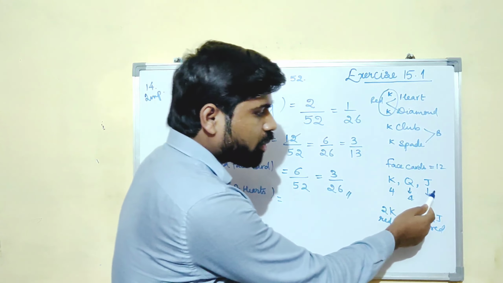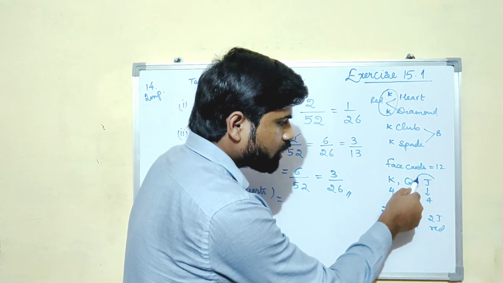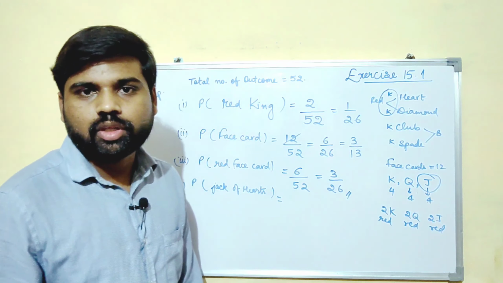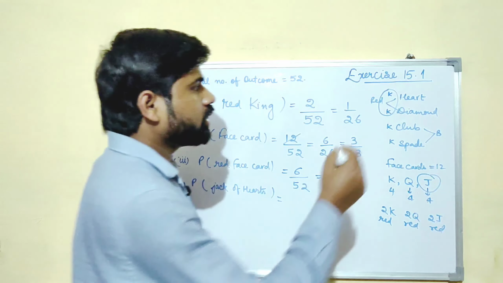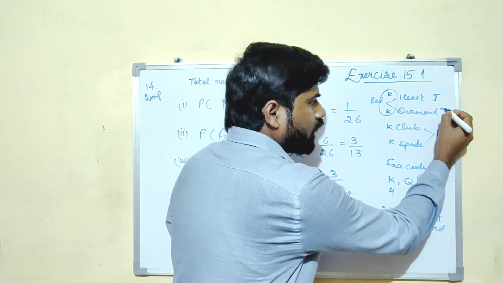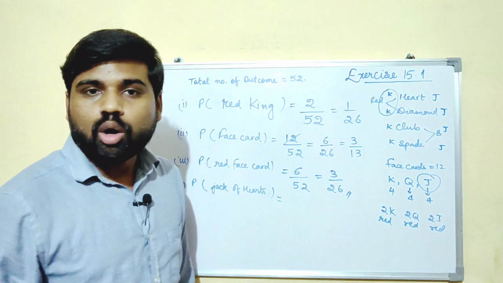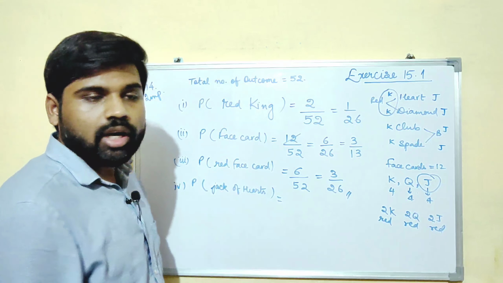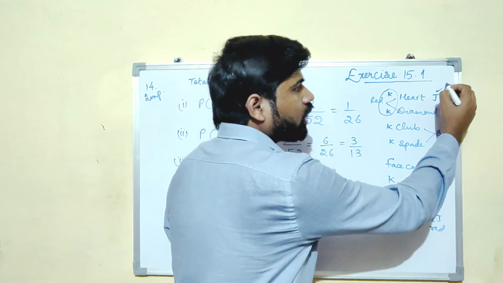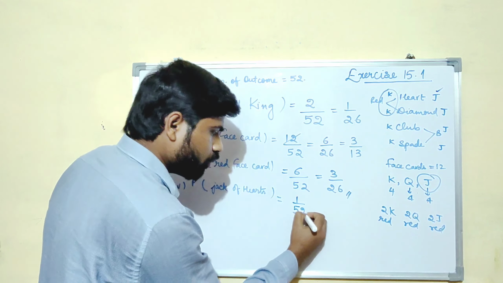There will be one jack in the heart, in diamond, in club and in spade. So how many jacks of hearts are there? There will be only one jack of hearts, that means 1 out of 52.